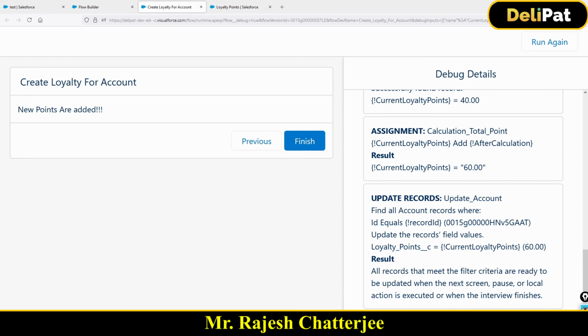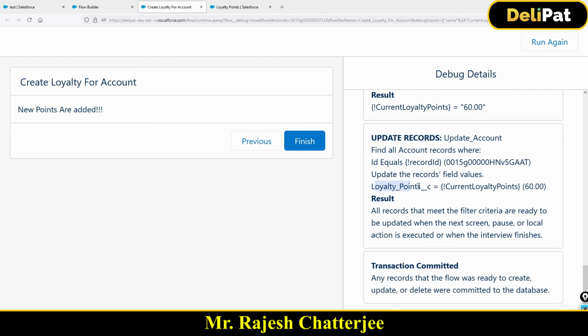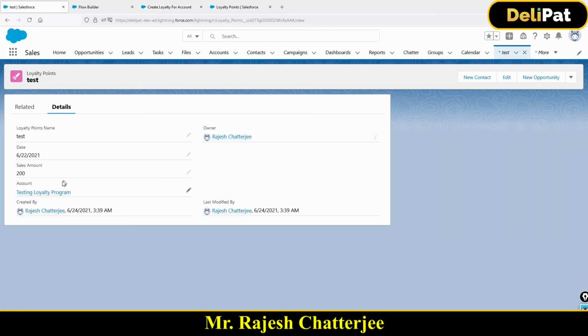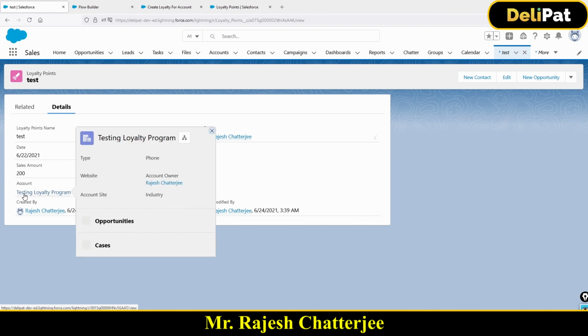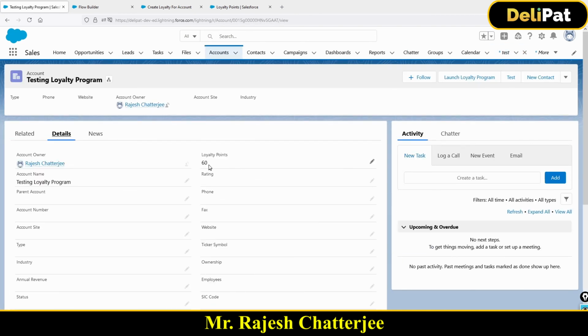And then after that, the update thing has been fired, and this has updated the account. Account what? The account loyalty points. Account loyalty points with what? With this particular variable which was holding 60. Got it? And now if you go and see, this account, this particular account named testing loyalty program, if you go, the loyalty points is 60.